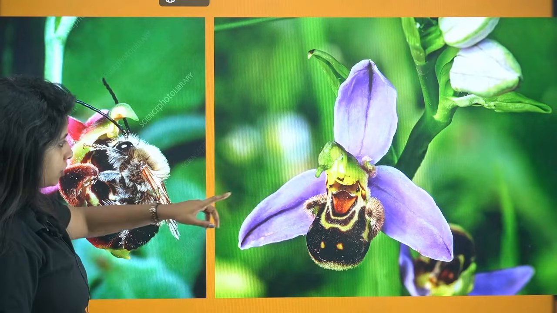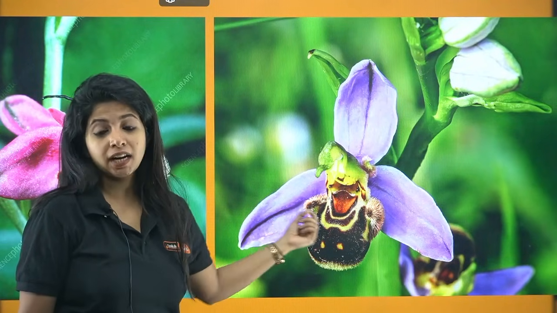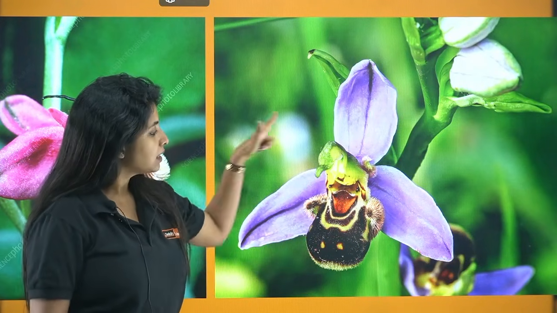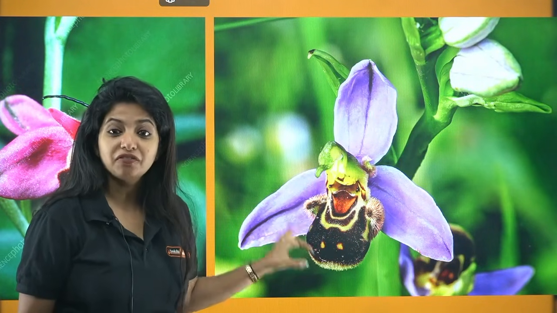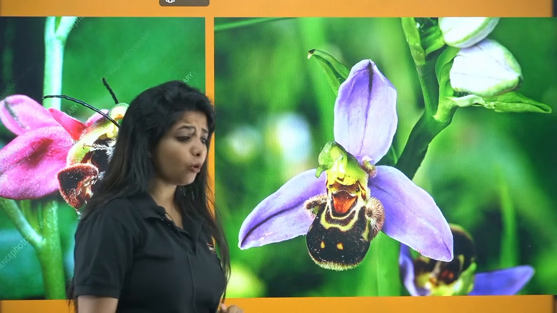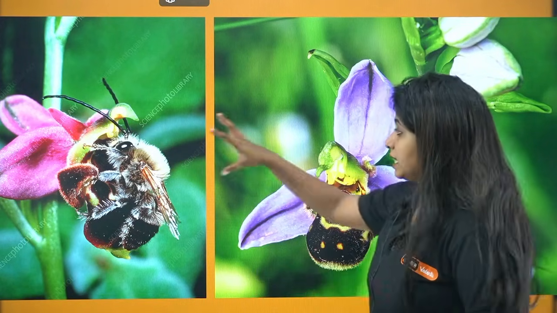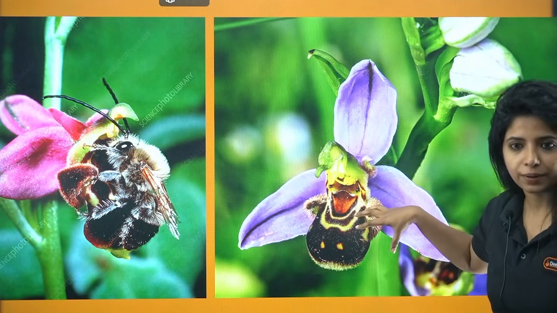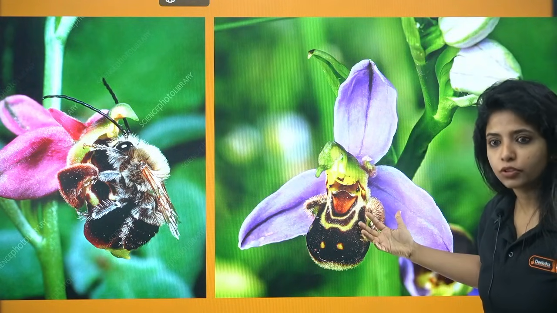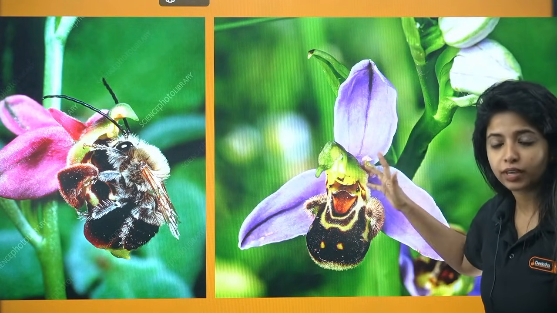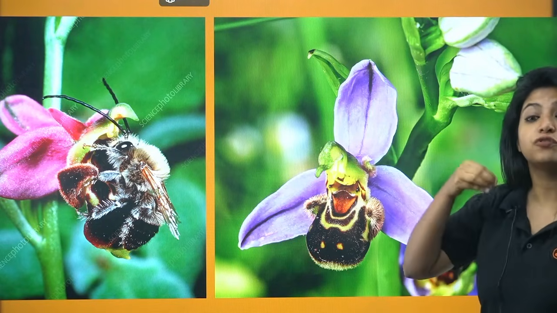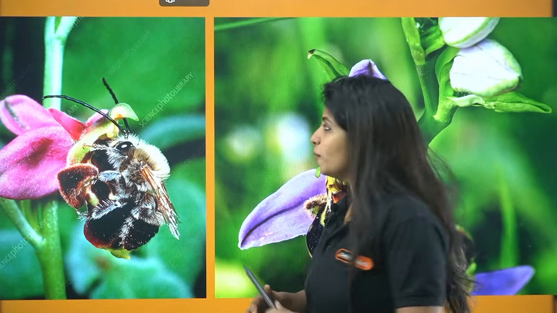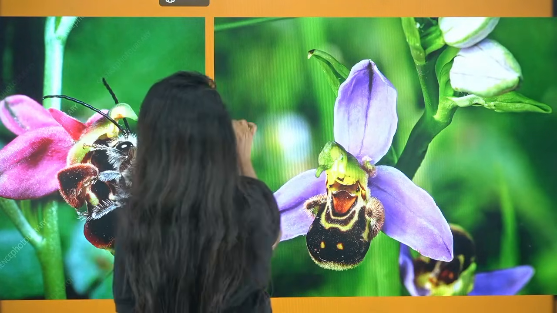So over here, my dear children, this is a Mediterranean orchid, which you call orchis. This orchis looks like a female bee. What happens? The male bee feels that it's a female bee and tries to copulate over here. Do you think it's actual copulation? No. Why? Because an actual female bee is not here, which is why we call this false copulation, or pseudo copulation.